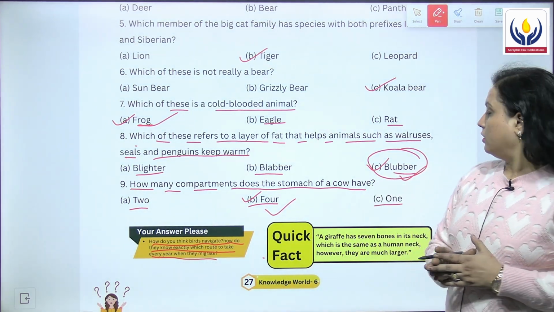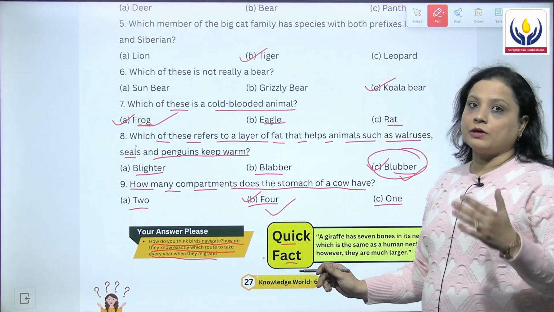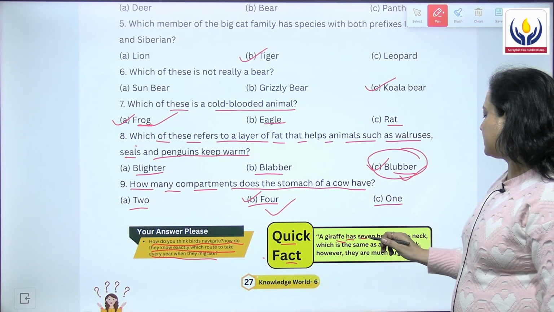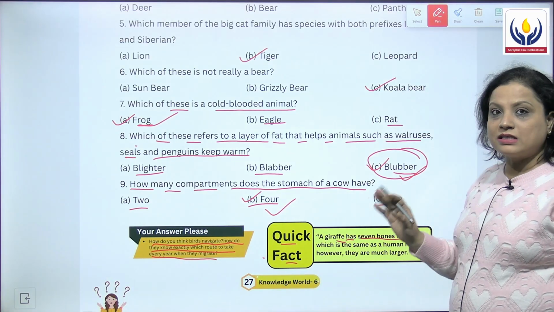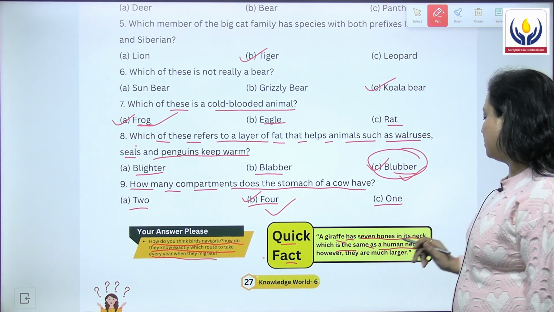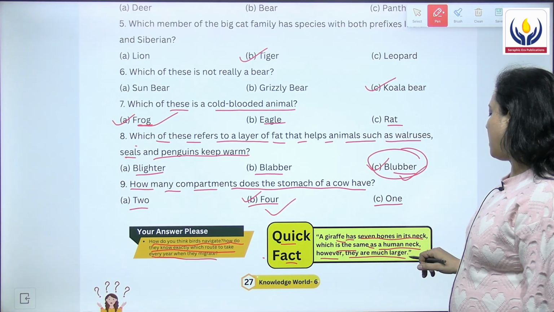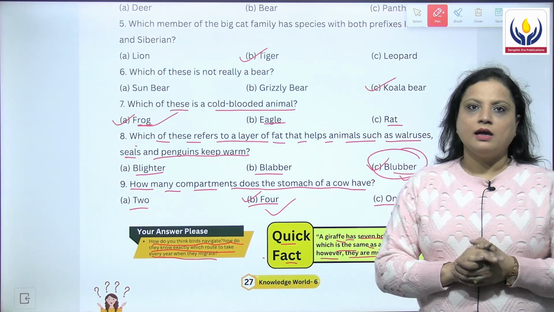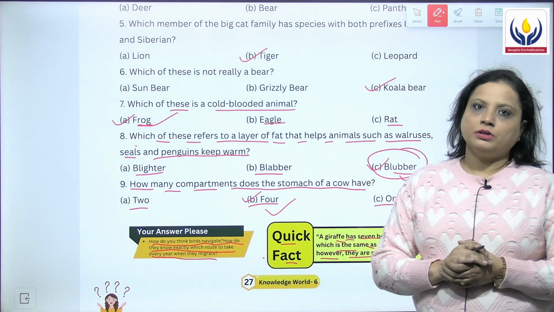Next we have the quick fact. The quick fact given over here says that a giraffe has 7 bones in its neck, which is the same as a human neck. However, they are much larger. They are much bigger as compared to the human neck.